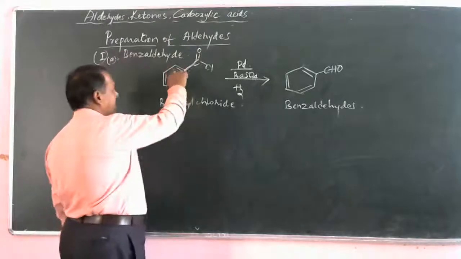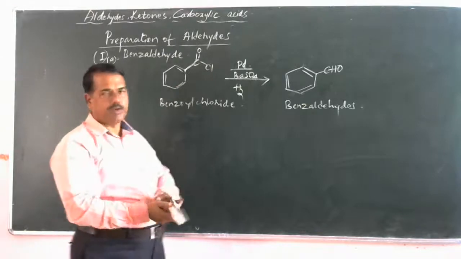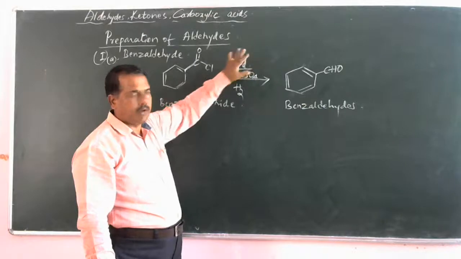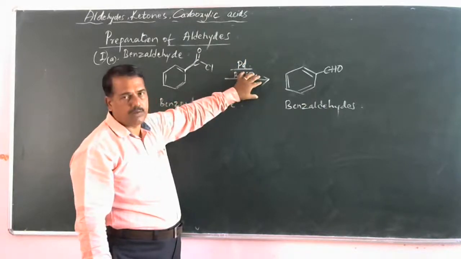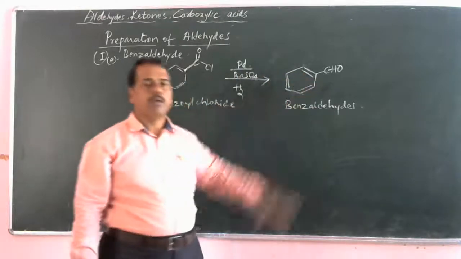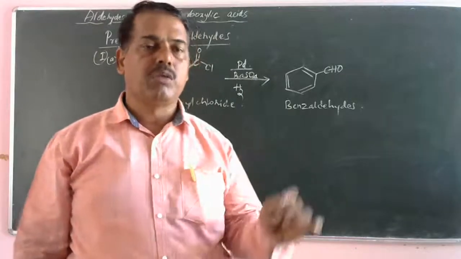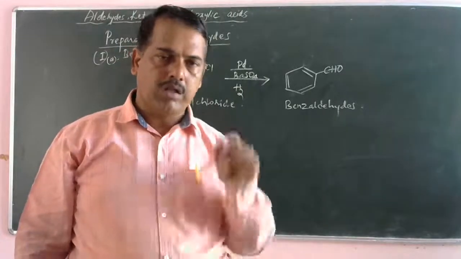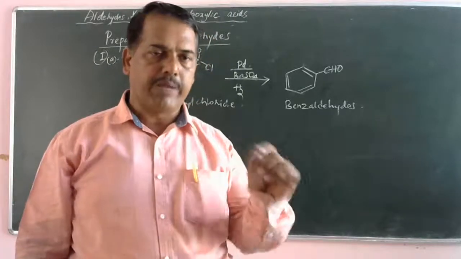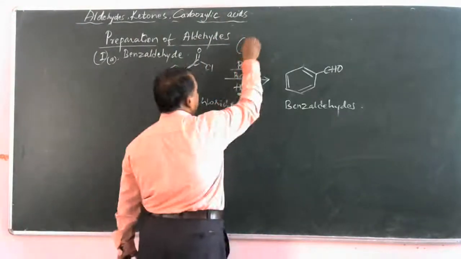When an acyl chloride is reduced in the presence of catalyst palladium on barium sulfate, reduction takes place and it forms benzaldehyde. This particular reaction is called Rosenmund Reduction. What is the reagent used in Rosenmund Reduction? That is palladium in barium sulfate.